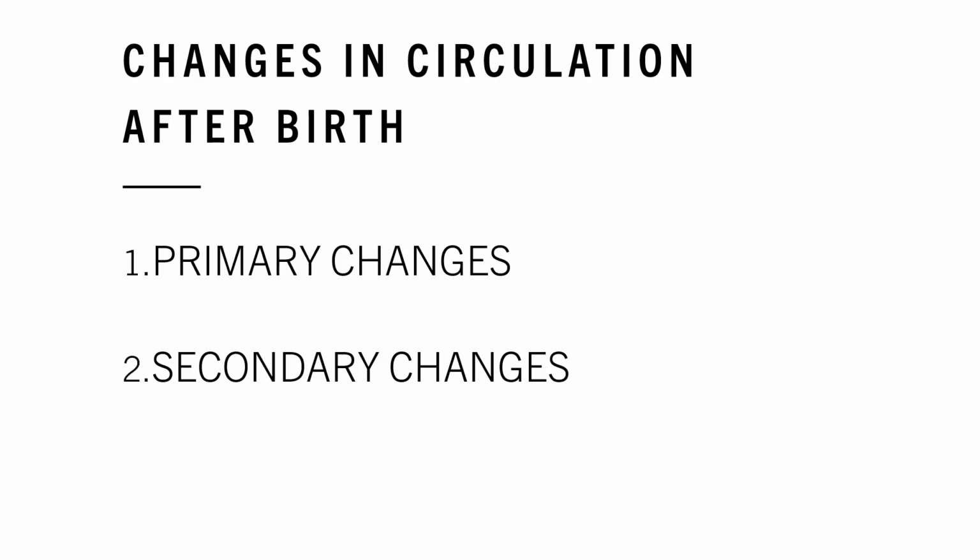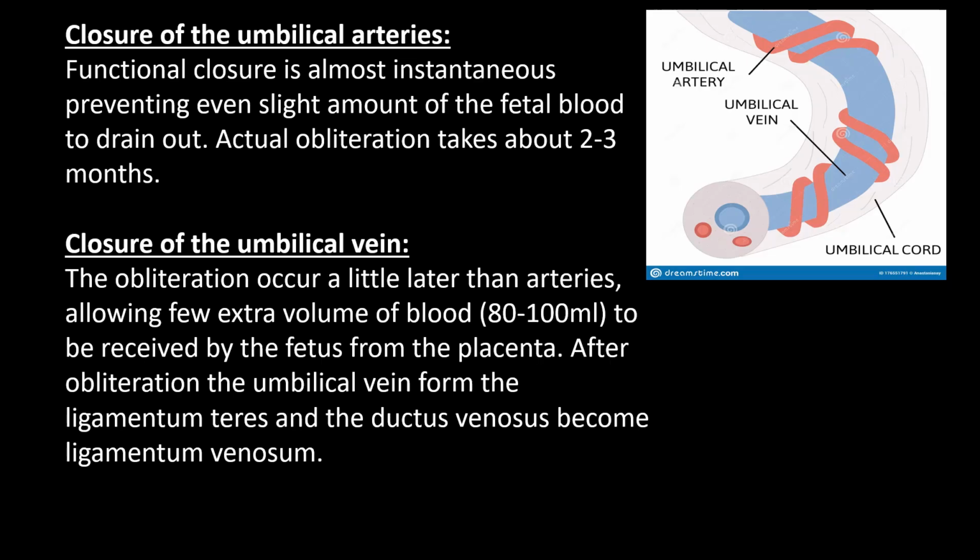First is, a child takes his or her first breath. The second is closure or cutting of the umbilical cord. As we cut the umbilical cord, there is closure of umbilical arteries and closure of umbilical veins.